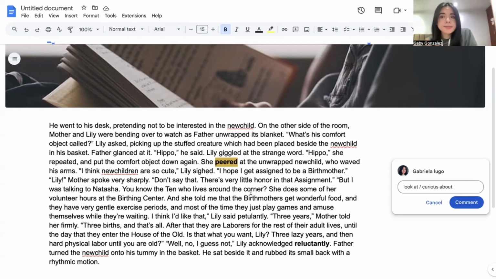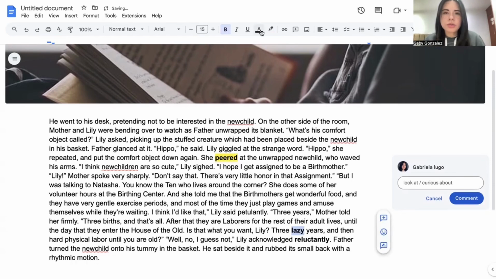Now choose a different color to highlight adjectives, okay? And let me give you an example. So here's an adjective, okay? So here, a different color, adjectives. Choose a color for new words, a color for adjectives, and a color for verbs, okay? Now, a verb, in this case, perception. Remember, perception, like those verbs that express the way you perceive something, yeah? Like the way you see, you hear, you think about something, okay?